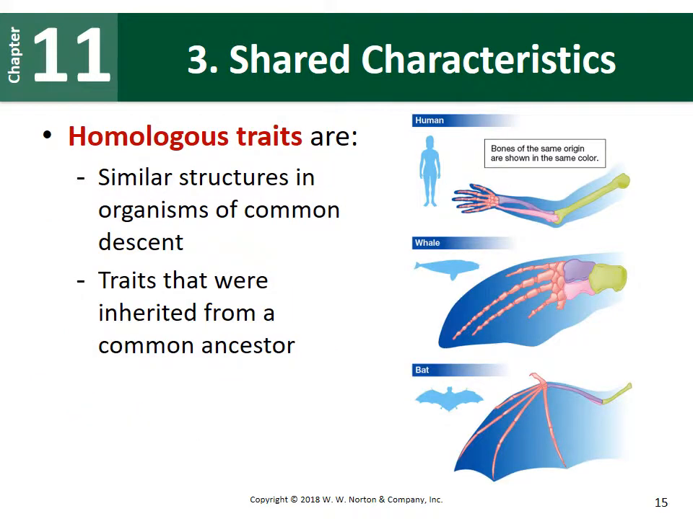One example of a shared trait is called a homologous trait. These are traits that are similar in structure between different organisms that come from a common ancestor through common descent. So these are traits that were inherited from that common ancestor way back in the past. Here, for example, we have three mammals which appear very different from each other. Humans, whales, and bats have very different modes of transportation. Humans can walk, whales swim, bats can fly.